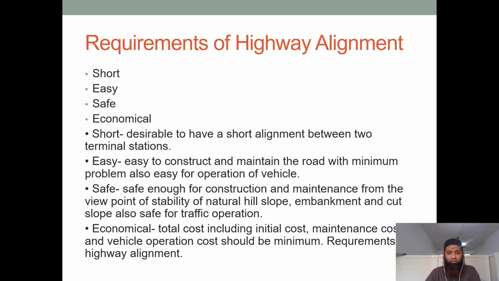You can see here, it is desirable to have a short alignment between two terminal stations. We mark stations, and it should be the shortest route. We should try our best to come up with the shortest route. In some alignment networks where they are new and there are no existing networks, in those places this can be seen. A short network can be marked between two terminal stations. You can see it is easy to construct and maintain the road with minimum problem, and also easy for operation of vehicles. As I had told you, sometimes when we see a short route, some obstructions come in between, some mountainous areas, some big structures come in between. So a short route is not always possible.